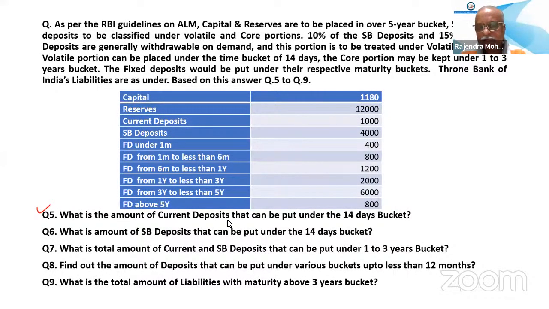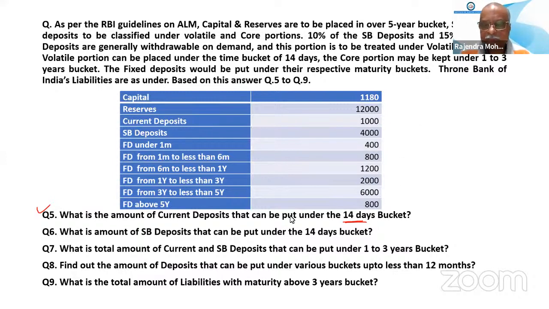So, the amount of current deposit that can be put under the 14 days bucket. What does the question say? How much of the current deposit should be put under the 14 days bucket? Can you read the question and tell me? 10% of savings, 15% of current deposit.